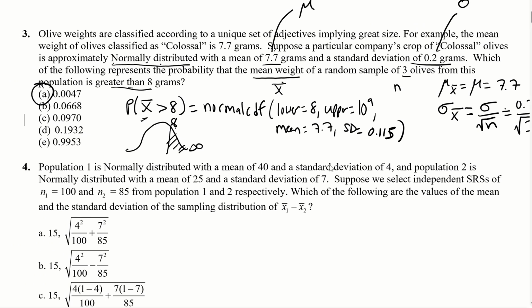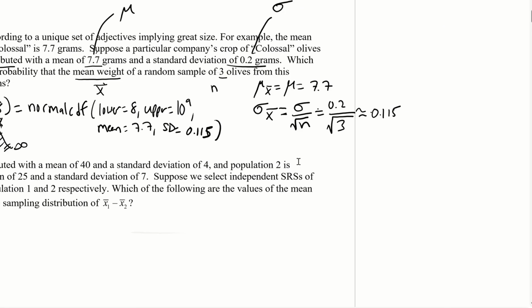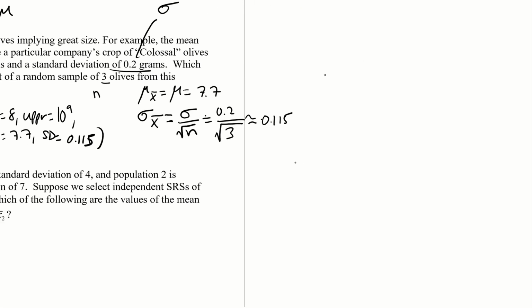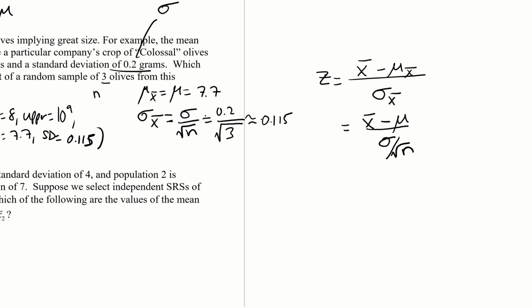Okay, and then you can also calculate this using z-scores, so we'll show you how to do that as well, just so you are familiar with the calculation. Okay, so z is equal to x bar minus mu x bar, divided by sigma x bar. That's how you calculate the z in general. But remember that mu x bar is just equal to mu, right? And sigma x bar equals sigma over square root of n.